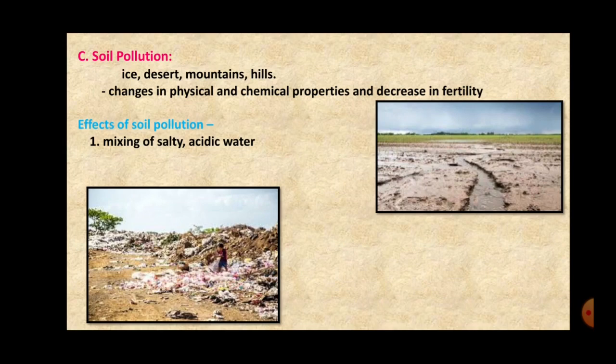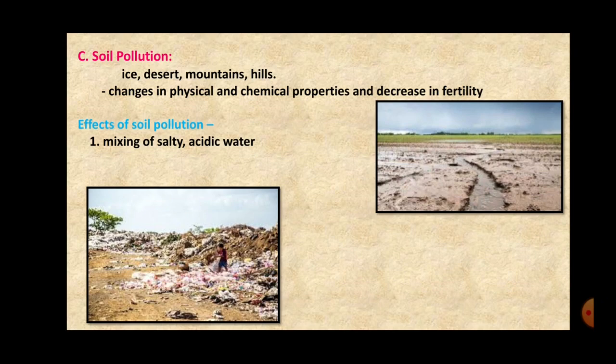So out of the total land, some area is covered by ice, right? Some is covered by desert, some by mountains, and some of the area is covered with hills, right? Now, very little area of the land is available for human beings.